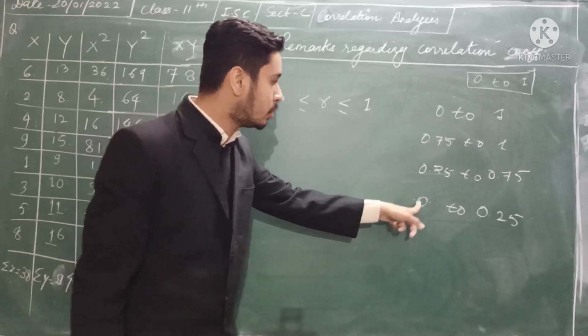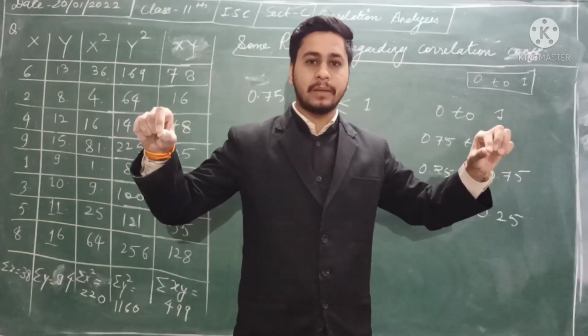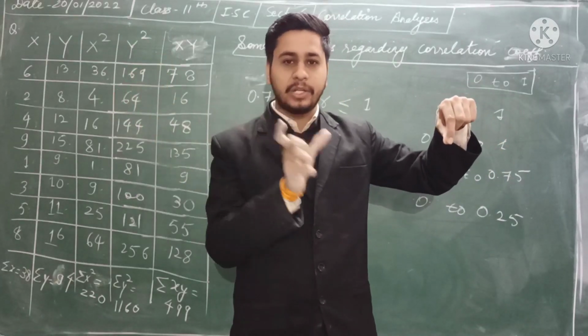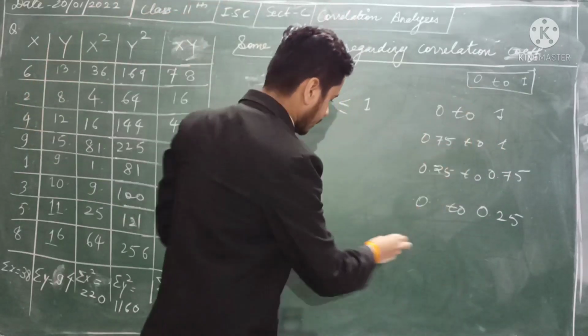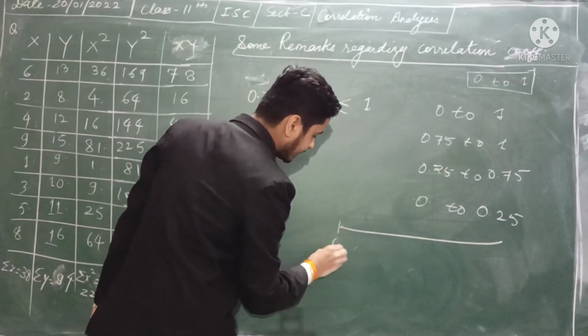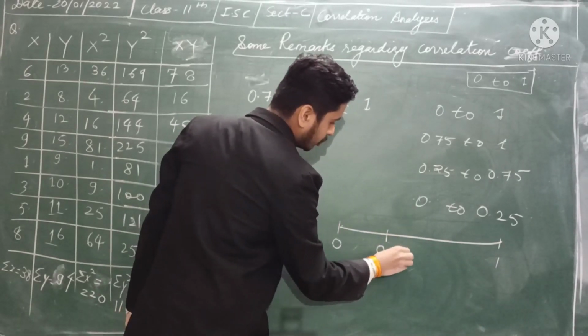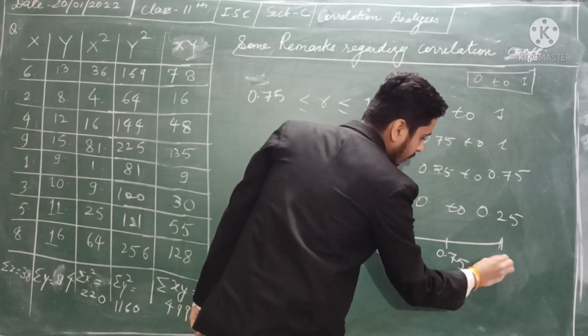We have divided 0 to 1 in three parts. For example, if you have a stick, one end you consider 0, another end you consider 1, and you divide it into three, giving this as 0.25, 0.75, and this is 1.